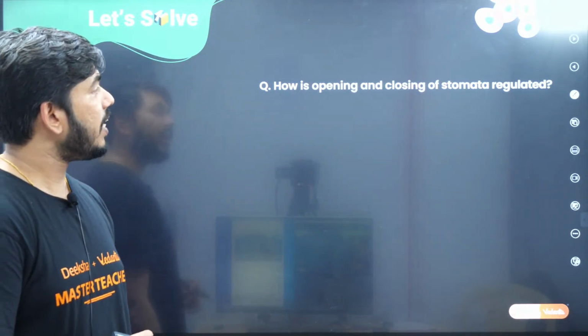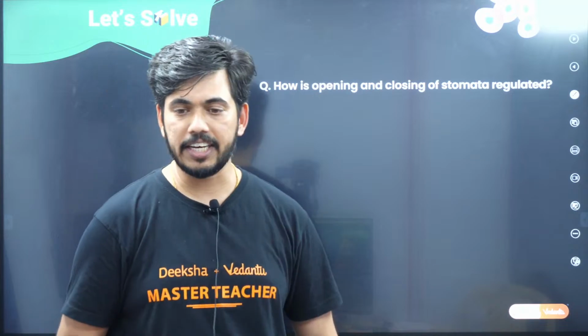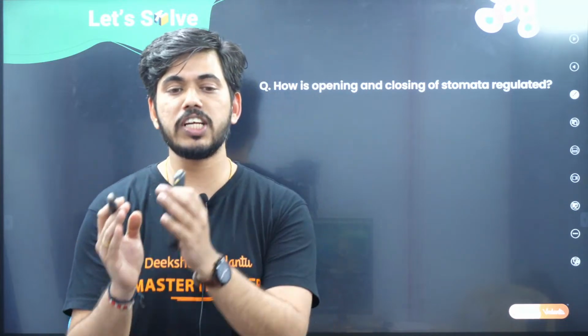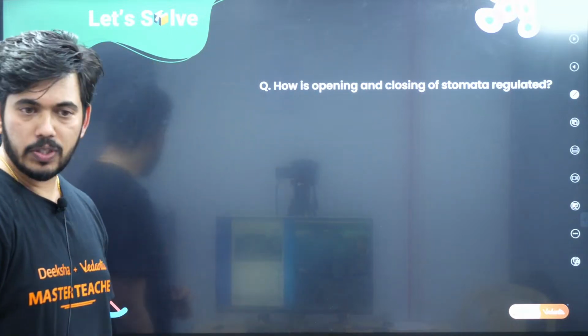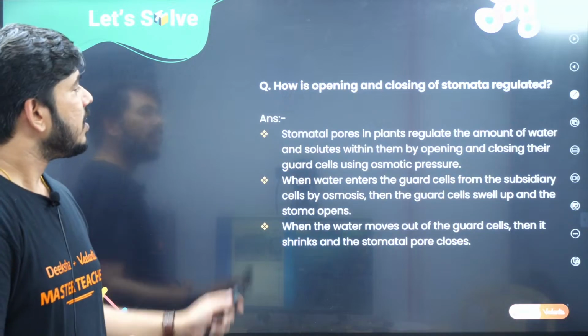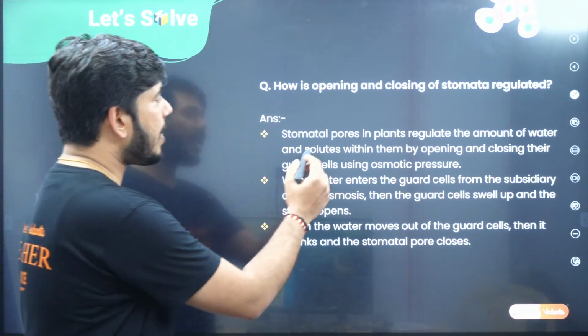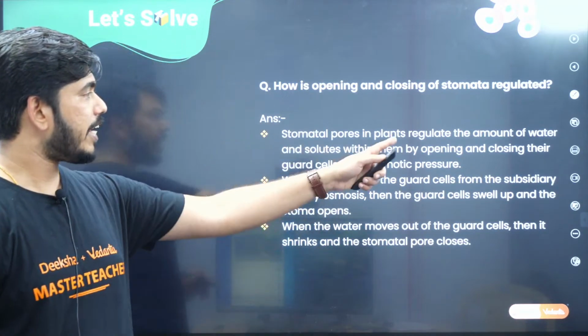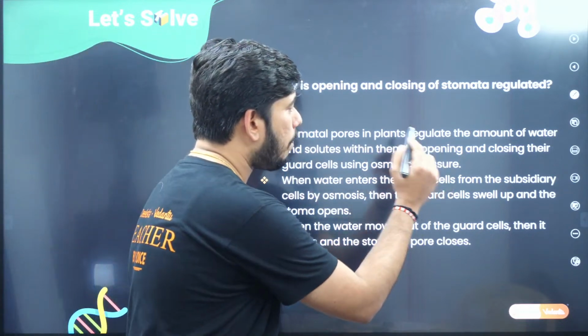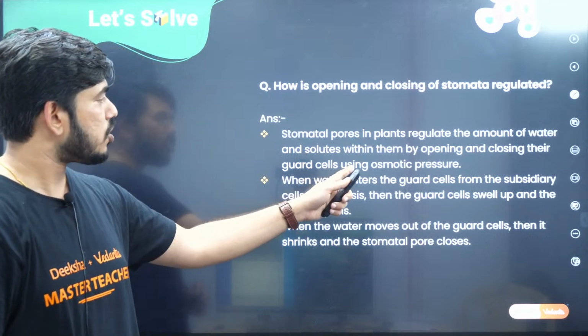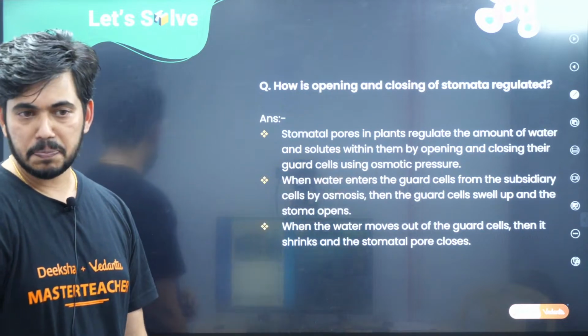How is the opening and closing of the stomata regulated? Right? Opening and closing of the stomata, how will it be regulated? There is one more important question here. So let us look into this. Right, children. So now what is the answer here? Stomatal pores in the plant regulate the amount of water and solutes within them by opening and closing their guard cells using osmotic pressure.